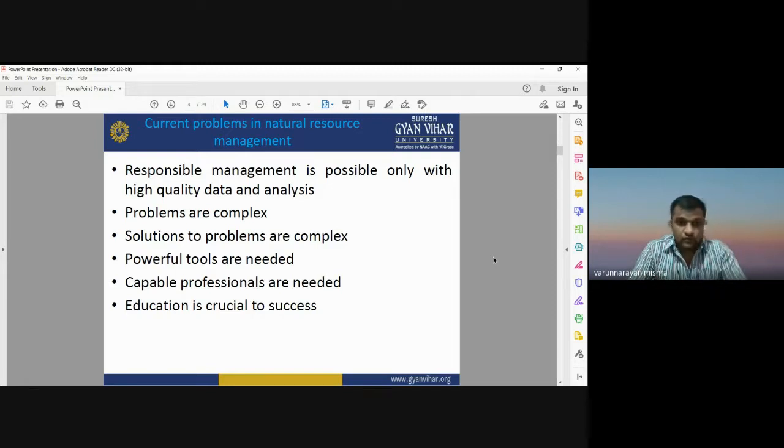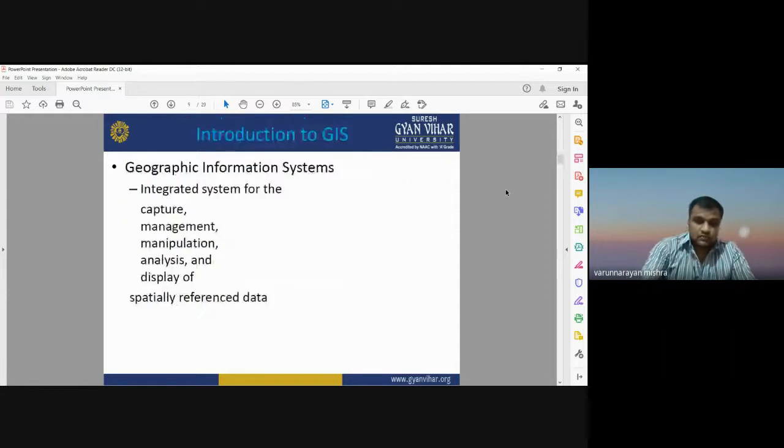Okay, so it is very important to see here, although the problems related to natural resource management, the environment, and the natural habitat are complex, we have remote sensing, GIS, and GPS technology. It's a very powerful tool to solve all the problems related to natural resource management. For that, we need good capable professionals who are very well trained in GIS and remote sensing techniques. So these are some current issues related to natural resource management.